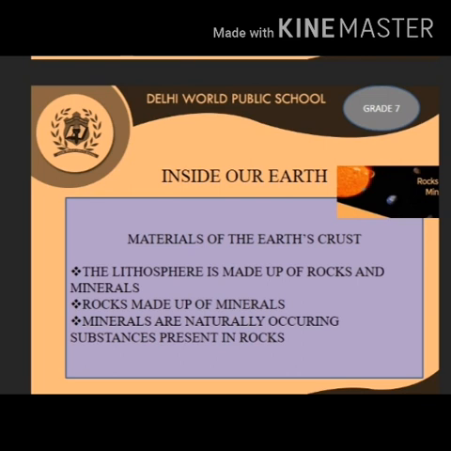They include not only hard materials such as granite and marble, but also soft and loose materials such as chalk, clay, sand and salt. So the earth's crust has granite and marble, which are hard materials, and soft materials like chalk, clay, sand and salt. These rocks are made up of minerals and they do not possess a definite chemical composition.